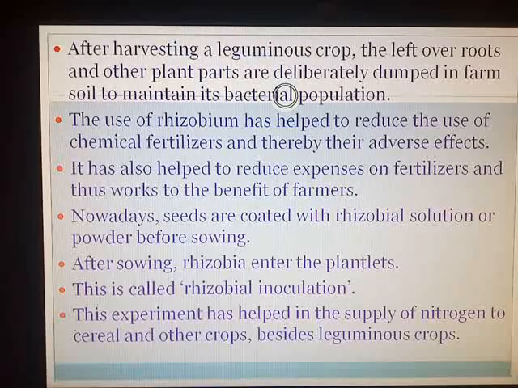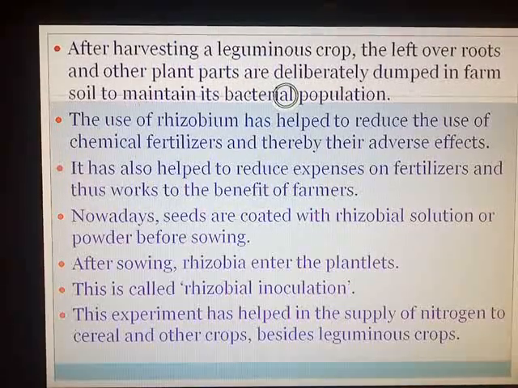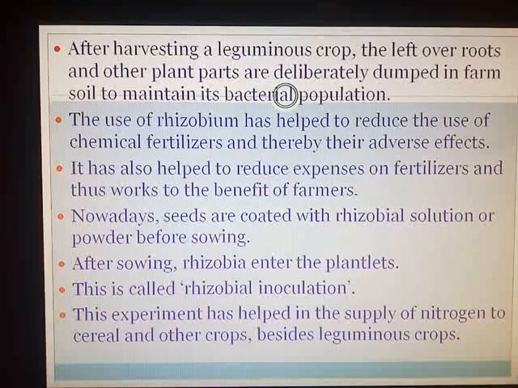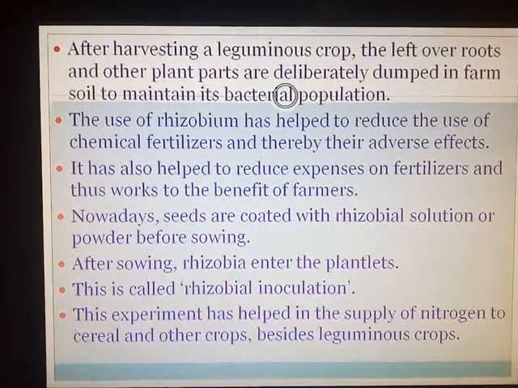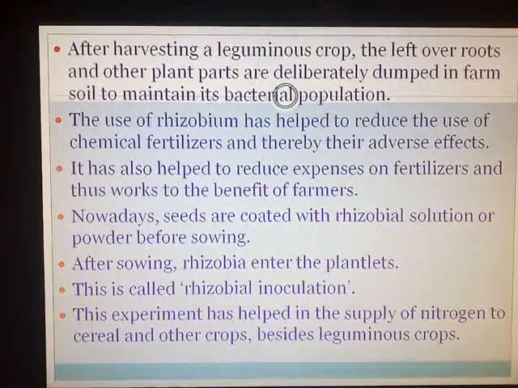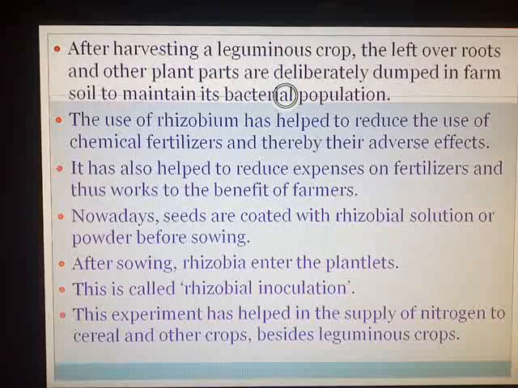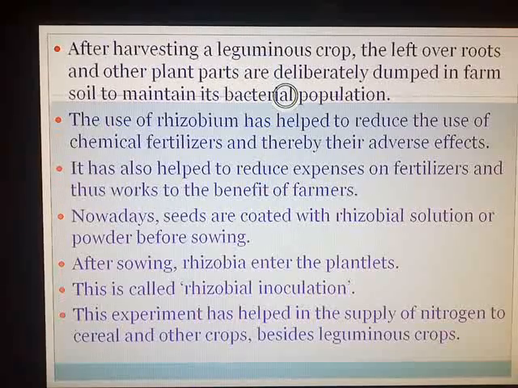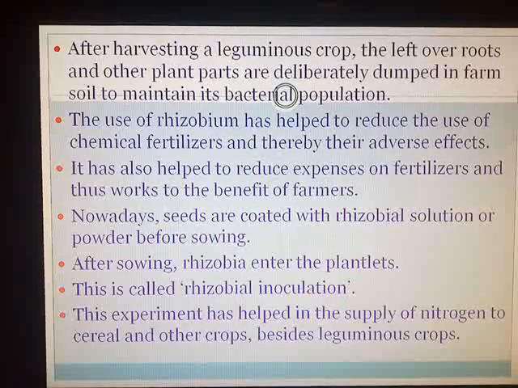So in such a way, Rhizobia is very, very important to the farmer. It is beneficial for the farmers. It is reducing their expenses on chemical fertilizers. At the same time, the crops which are grown with this bacteria are very, very rich in nitrogenous compounds. So additionally, they have a large amount of nitrogen in them.